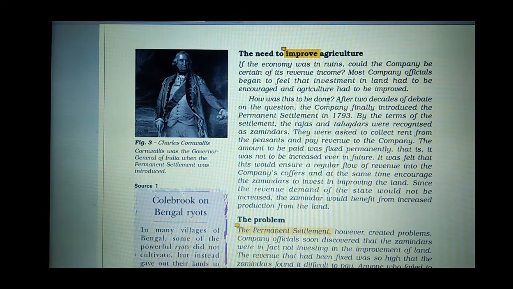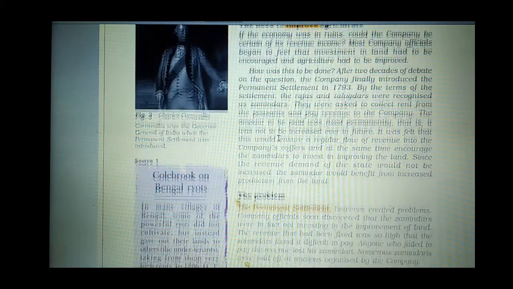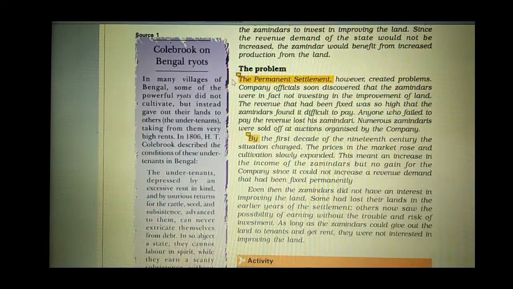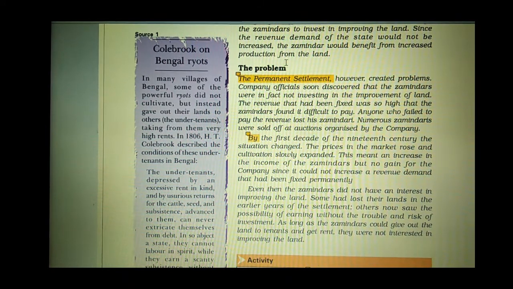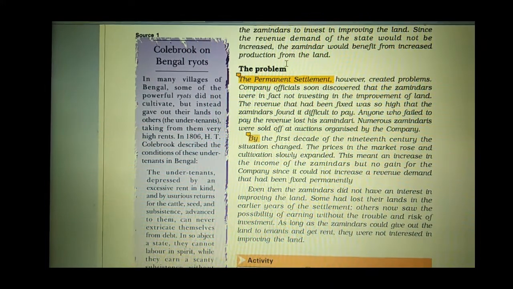As we know, Indian jute, cotton, indigo, tea and other materials were in great demand in European markets. So the Britishers tried to improve the agriculture of India, and they pressurized the Indians to follow this improved system in their agriculture, so that the Britishers could collect more and more taxes. So first of all, the company introduced the permanent settlement.